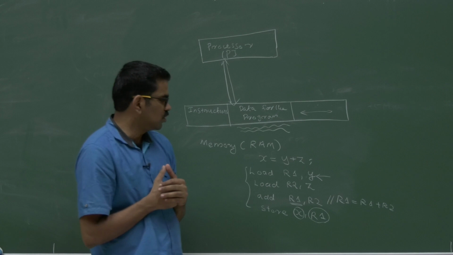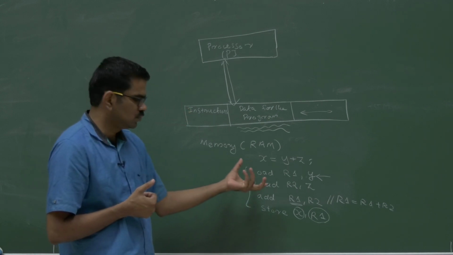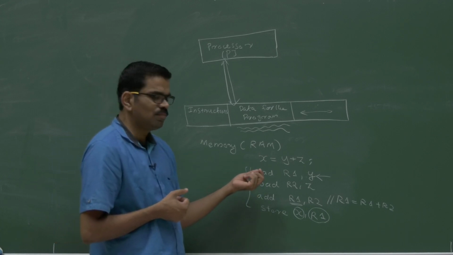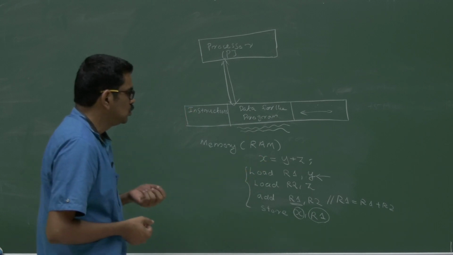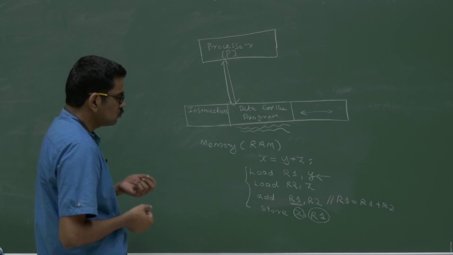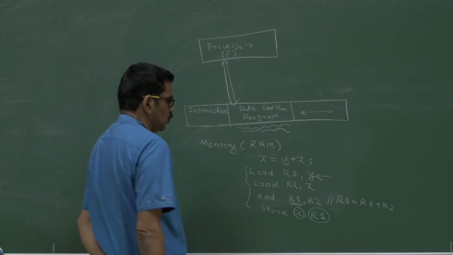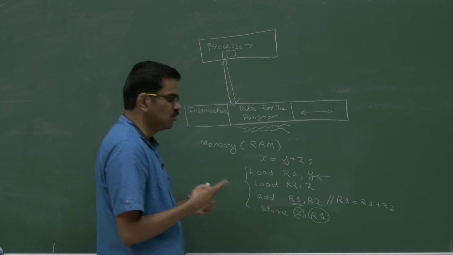Even from a complexity perspective, we are not worried because load, store are all simple instructions which will typically require some clock cycles, a very small amount of time. So we will not be worried about that portion, but what we will be worried about is how many times this will be executed, like X equal to Y plus Z.